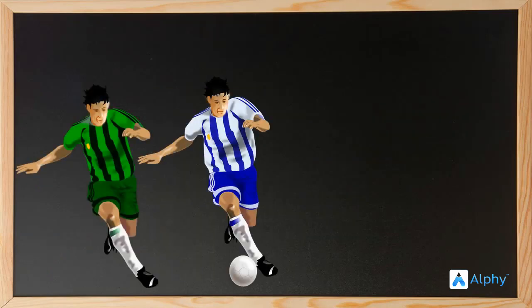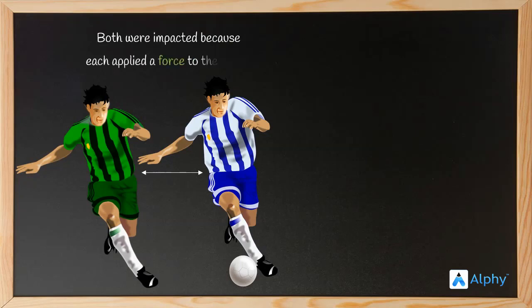Visualizing football has been very important to understanding this chapter. So today, again, we will take the example of football. If two football players who want to kick the ball in their respective posts collide, what do you think will happen? They will both end up getting hurt. This is a classic example of the third law. Both were impacted because each applied a force to the other. So the player in green applied a force on the player in the blue and white jersey. Simultaneously, the player in the blue and white jersey exerted a force on the player in green. Since both of them were victims of each other's forces, they both ended up getting hurt.